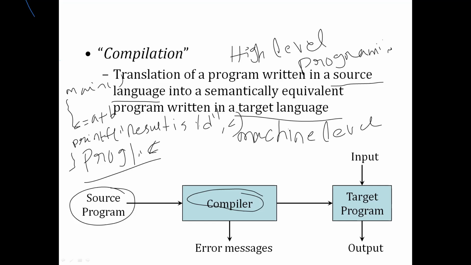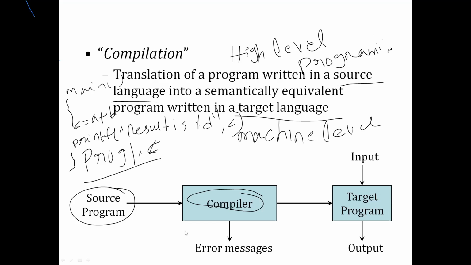So what I'm going to do is convert this C program into the target language, that means machine level language. This conversion can be done with the help of the compiler.